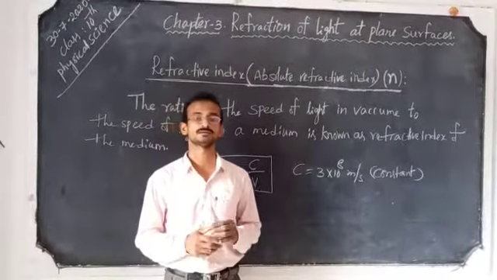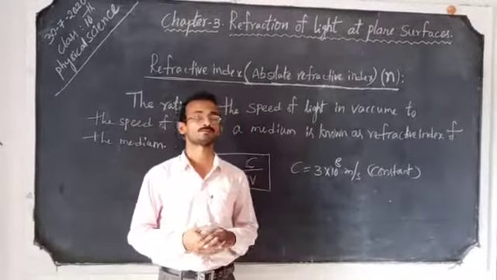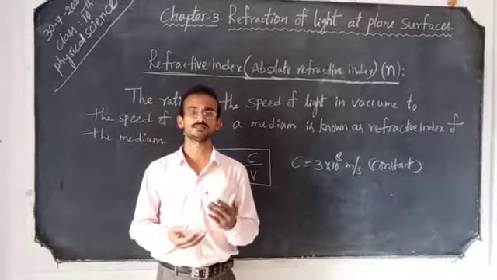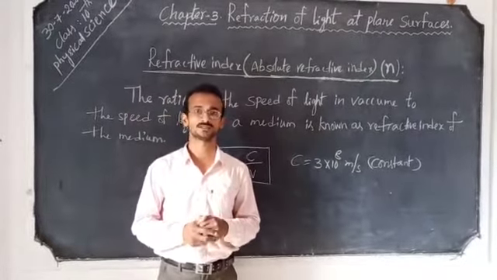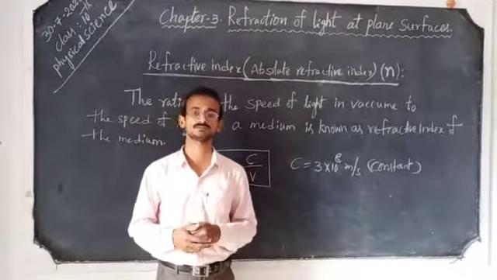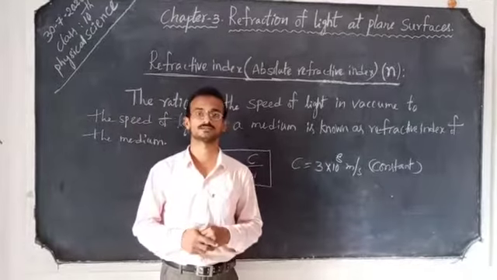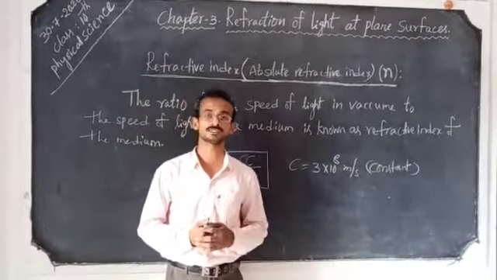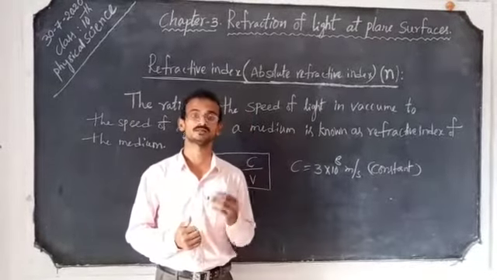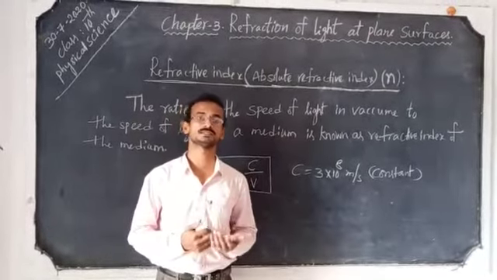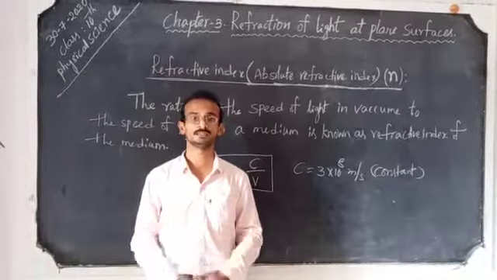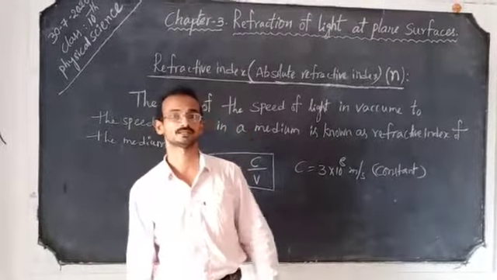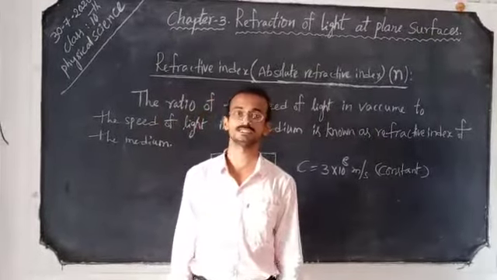For example, if you consider kerosene and water, water is massively denser than kerosene. Massively denser means more density than kerosene. Water has more density than kerosene, but kerosene is more optically dense than water. So optically denser is different from massively denser. A substance may be massively denser, but may not be optically denser.